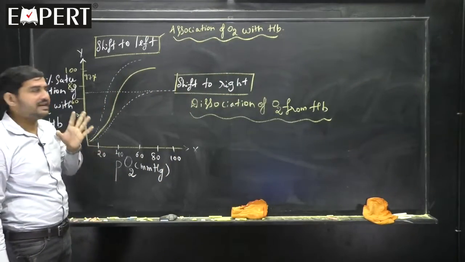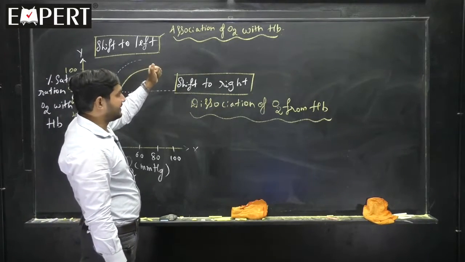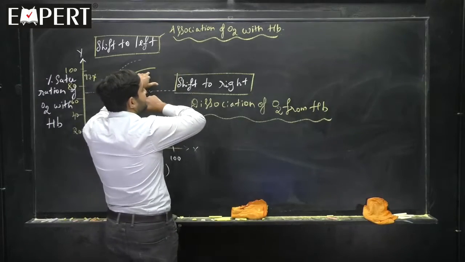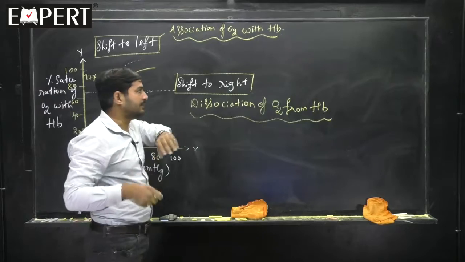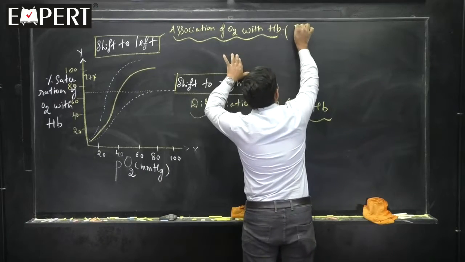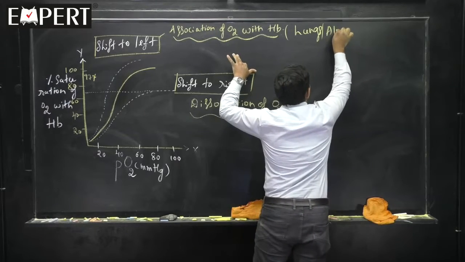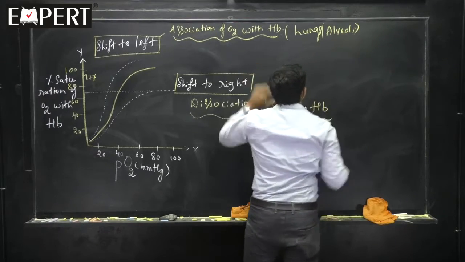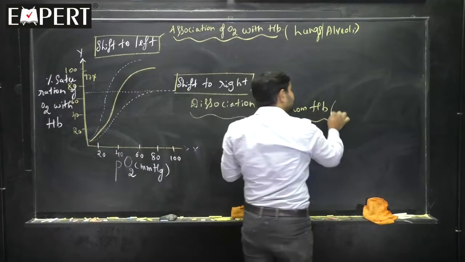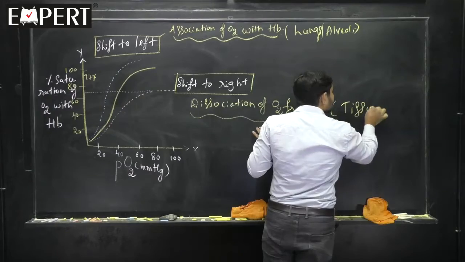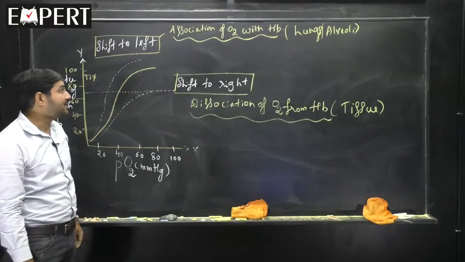Clear? Now listen all of you here. And what is that? When does association occur? Association means binding of oxygen to the hemoglobin. This occurs in the region of the lungs. I can tell it occurs in the alveoli. Right or wrong? Then where does dissociation occur? It occurs at the tissue level. In the tissue level, dissociation occurs. That we have understood now.